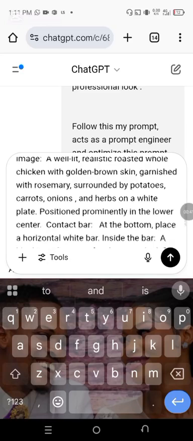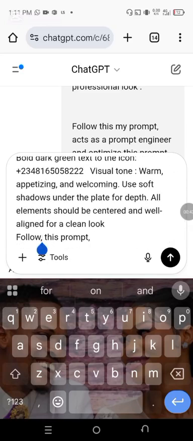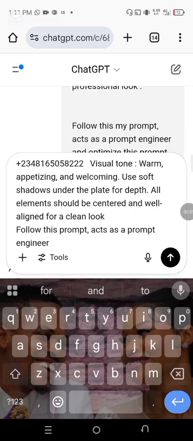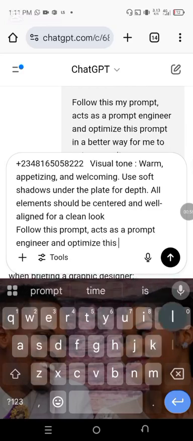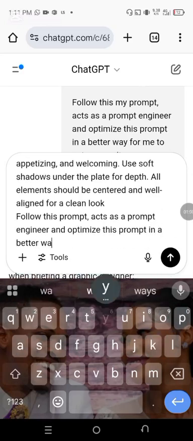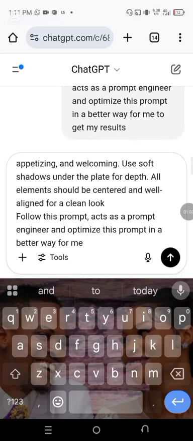Act as a prompt engineer and optimize this prompt in a better way for me to get my results. Okay, that's it. Send it.